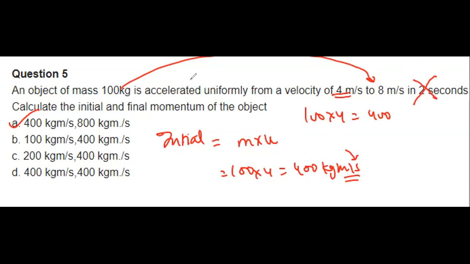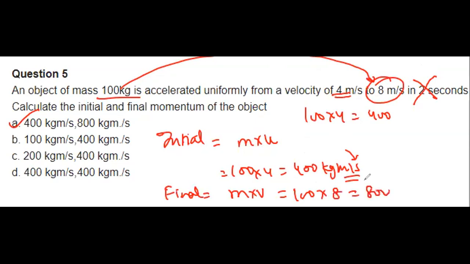If I'm taking an object of mass 100 kg moving with a velocity of 4 meter per second, it simply means that its initial momentum will be 400 kg meter per second. Similarly, the final momentum will be mass into final velocity. The final velocity is 8 meter per second, so you write 100 into 8, that would be 800 kilogram meter per second. Got it? Or still having some doubt?